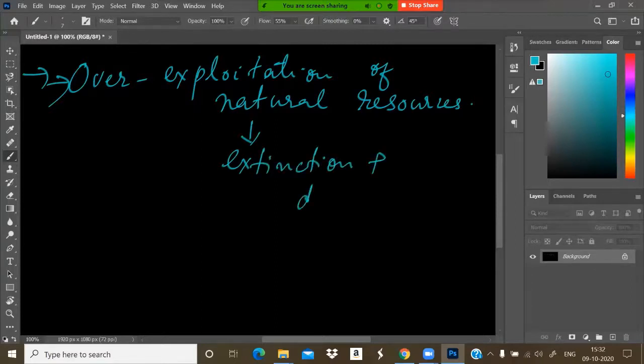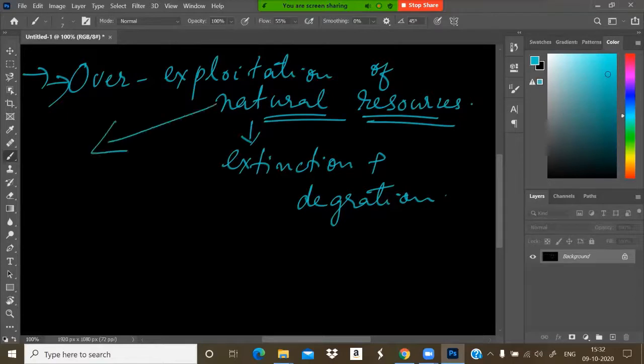For example, passenger pigeons and many fishes have been destroyed because of over exploitation. If we are exploiting any natural resource excessively, it will get reduced in quantity. So that is over exploitation of natural resources.